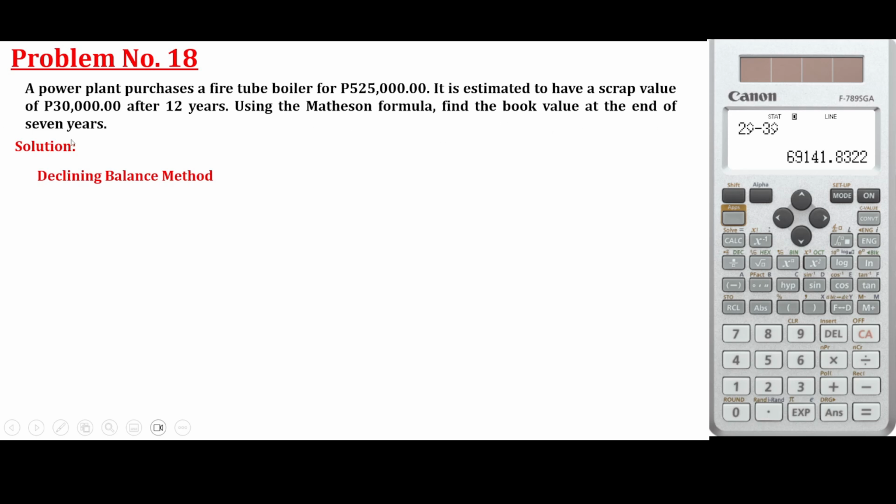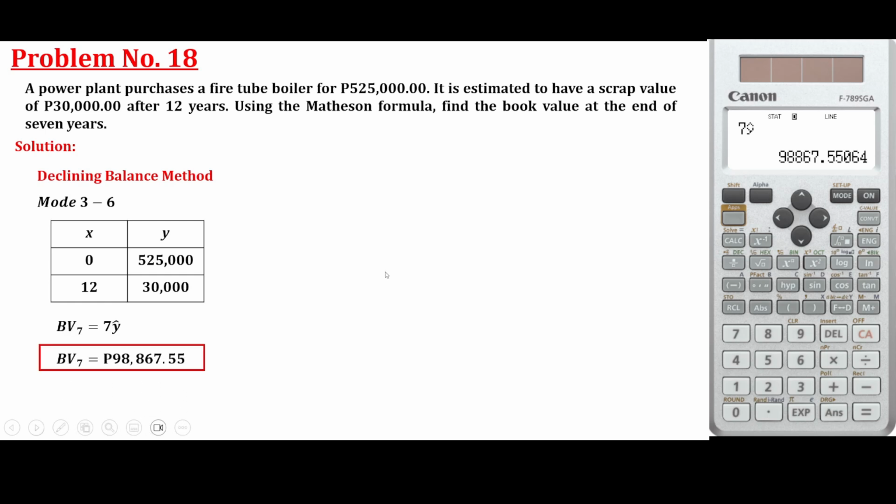Find the book value at the end of 7 years. Ito yung kanina ginagawa natin, no? Book value. Kasi automatic, if you type y hat here, that is already the book value. Find the book value at the end of 7 years. Yeah, that's it. 78,000. 98,867.55. Okay?